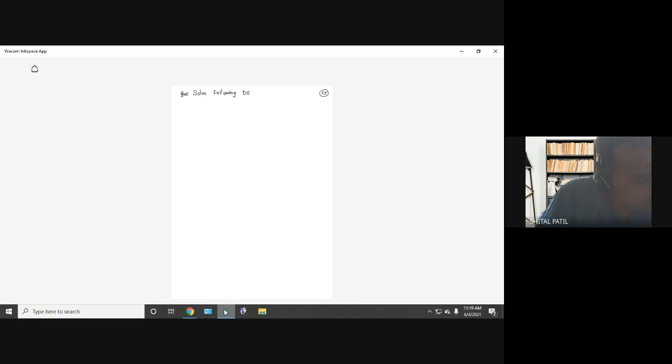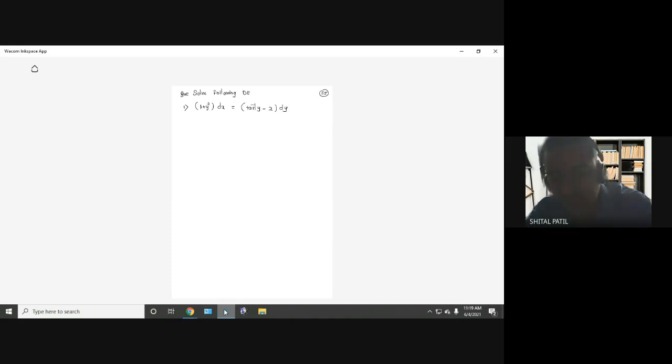Let me start with the first example so that it will be clear whether we have understood it or not. Okay, so the first example is like this: (1 plus y square) dx equal to tan inverse y minus x dy. Okay, I am starting with a little bit difficult example. So first step, tell me whether it is in variable separable form.